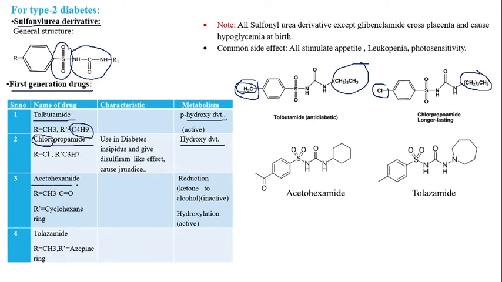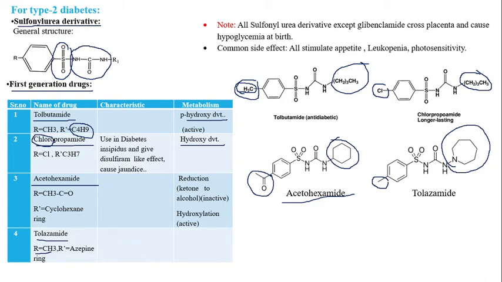Next is acetohexamide, so an acetyl group should be there. So this is the acetyl group, and hexamide, hexa means 6, so a cyclohexyl group is there. So this is called acetohexamide. And last is tolazamide, where at the R position a methyl group is there, and with the terminal nitrogen of the urea group, an azepine ring is attached. So this is how the structures of first generation sulfonylurea derivatives look like.